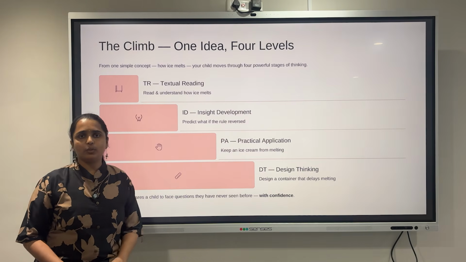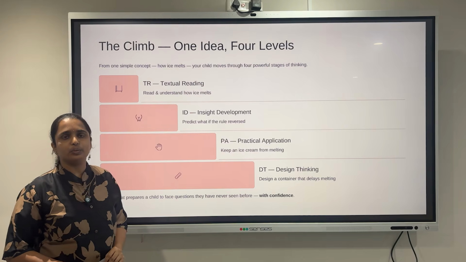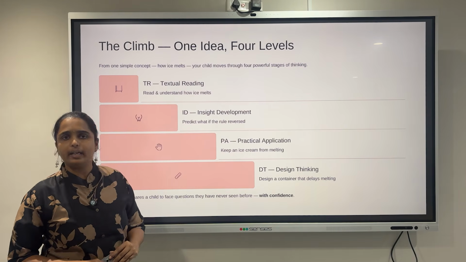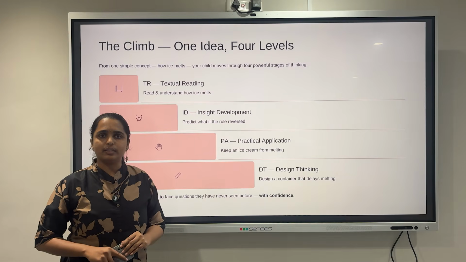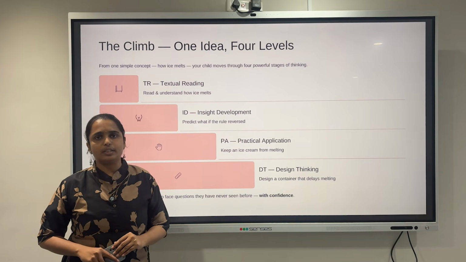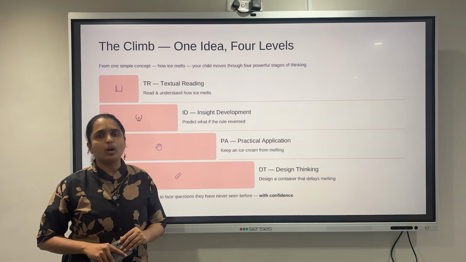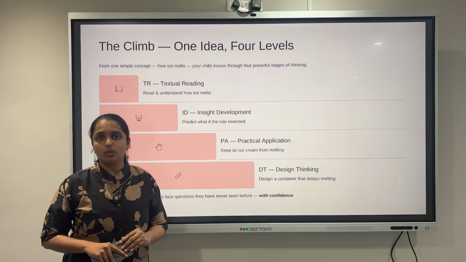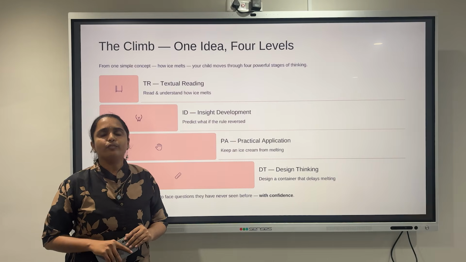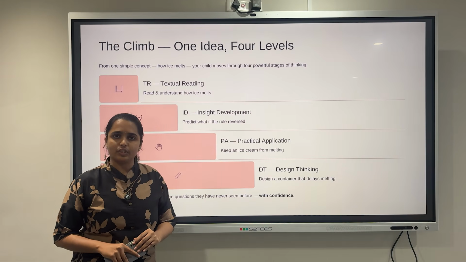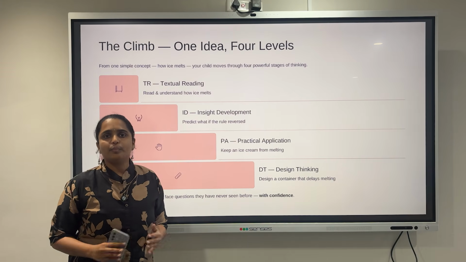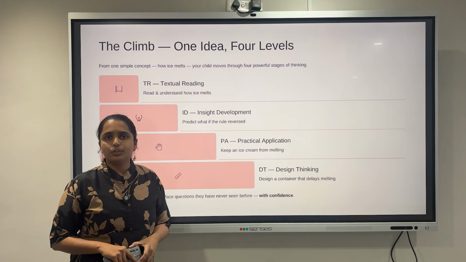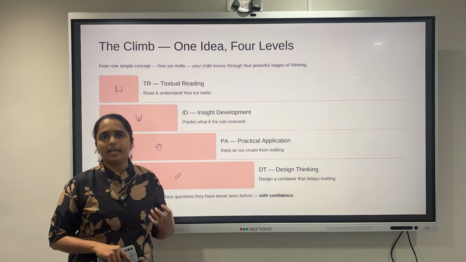Now let me explain the first concept of our paper 2, that is textual reading. In this concept, students are encouraged to read the entire lesson, understand the concept and answer the questions based on their understanding. Here we are not only checking how the child has memorized, but how the child understands the concept, thinks logically and answers independently. For example, if the lesson has 10 pages, students are encouraged to read the complete chapter.